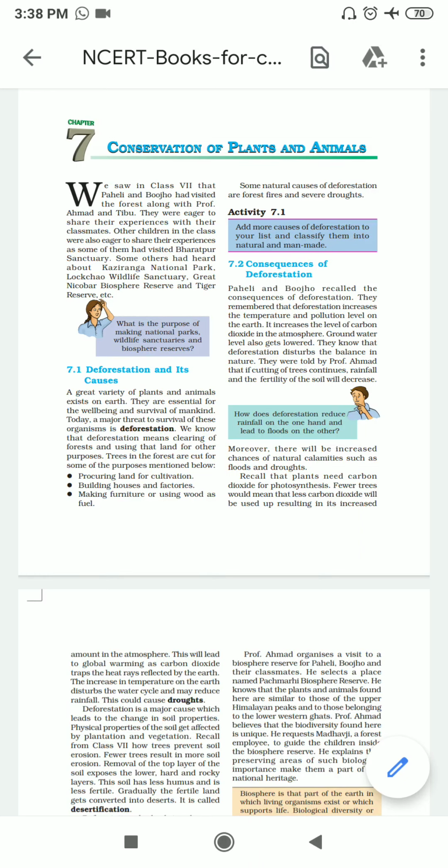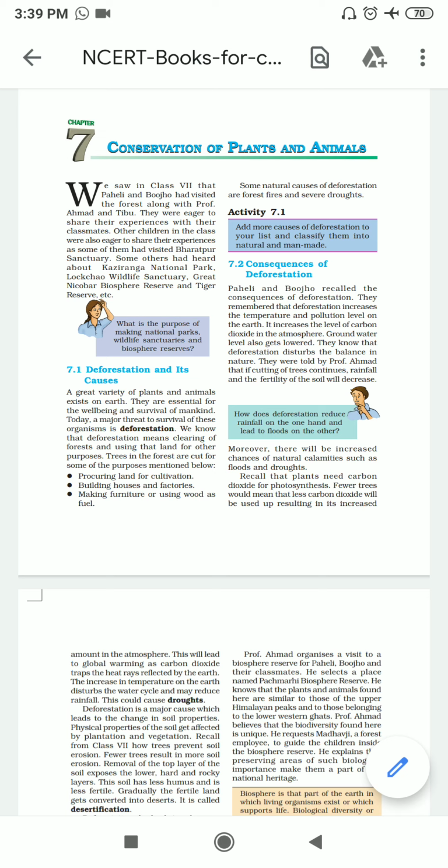Hello students. Now in this particular video we are going to start our new chapter of biology, that is chapter number 7, conservation of plants and animals. Now children, you know the meaning of conservation. Conservation means to protect, to save anything for our future use so that we can use it in our future.